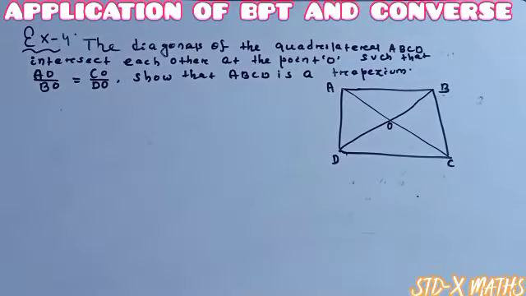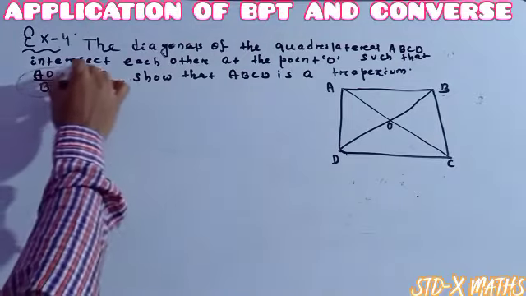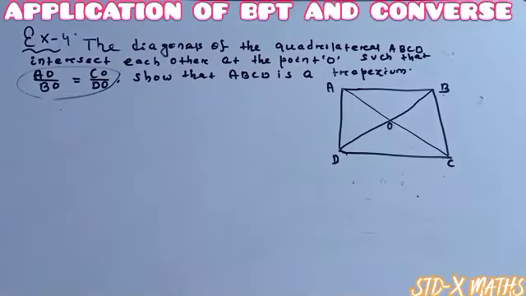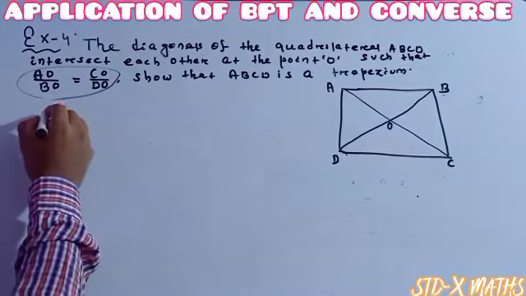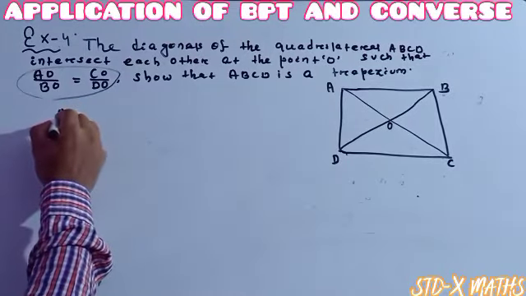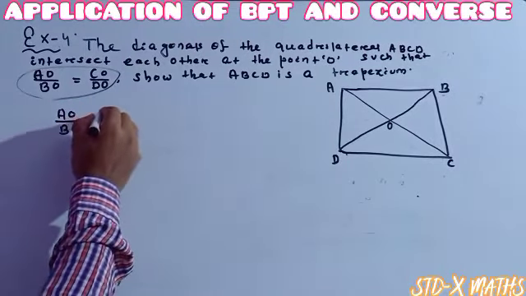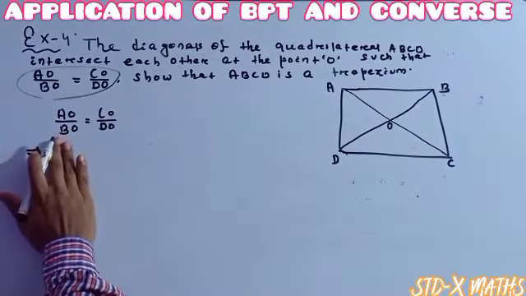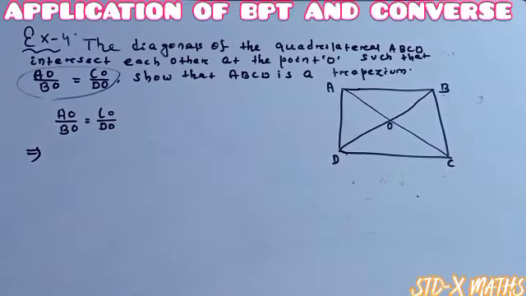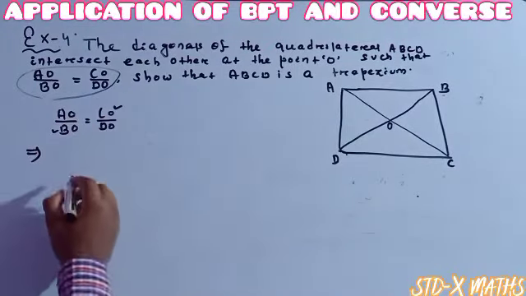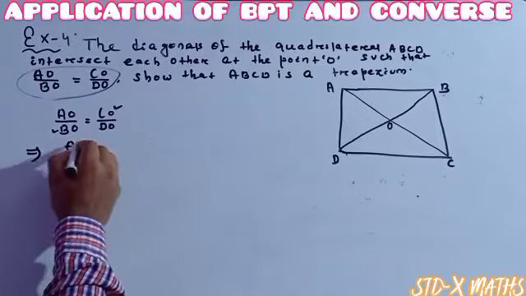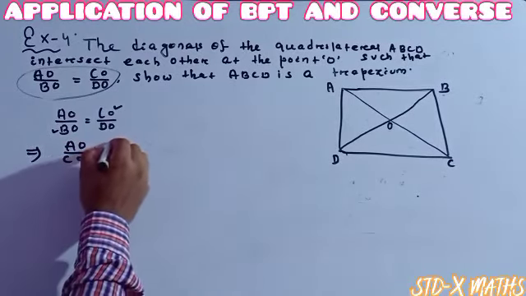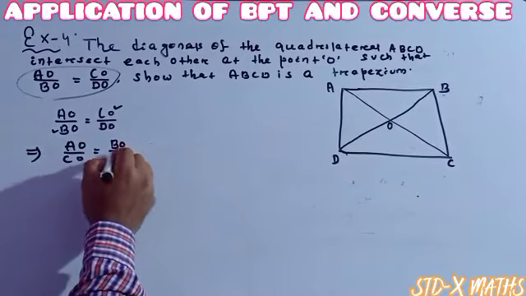Here it is given that AO by BO is equal to CO by DO. It implies AO by CO is equal to BO by DO. It means AO by BO is equal to CO by DO. And we already know a fraction is the same as the fraction, meaning we can exchange its numerator and denominator. See, AO by CO is also the same as BO by DO.